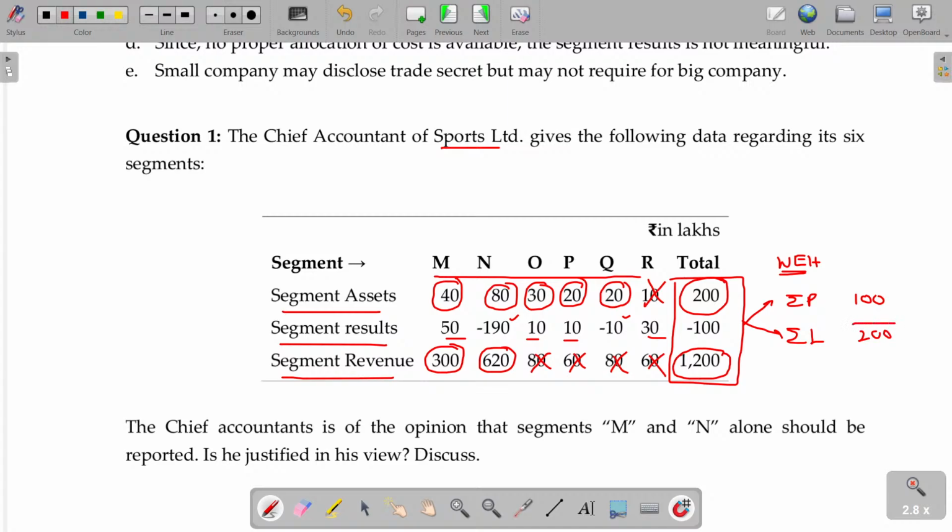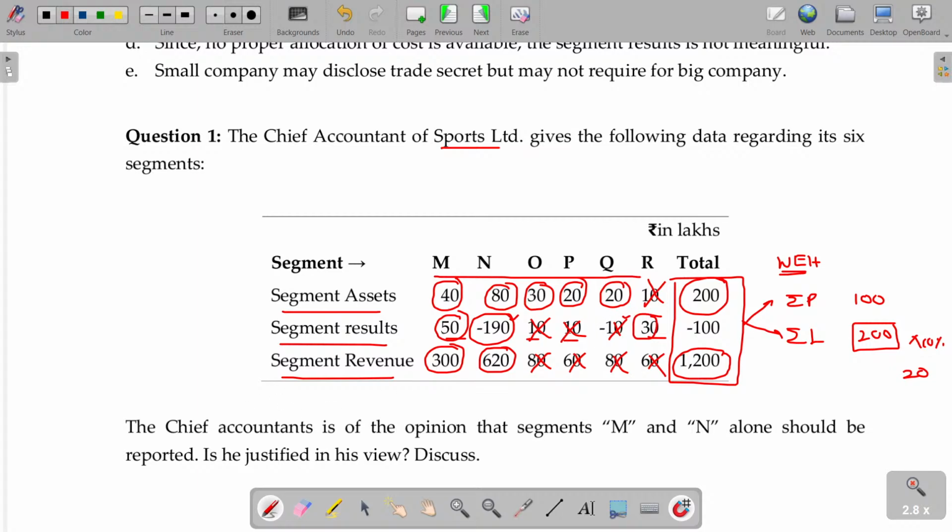Between these two, which is the higher one? This one. In that the 10%, absolute term, 20. It is not 20 profit or 20 loss. It's absolute term. Without seeing the sign, you have to consider the value. So 20. M is a reportable segment. N, it is also more than 20. Sir, minus 120 means lesser than. No, it's not lesser. You have to consider only based on the absolute term. So without seeing the sign, 190 will also be taken. Not reportable, not reportable, not reportable, reportable.